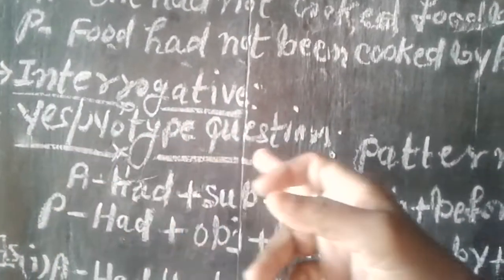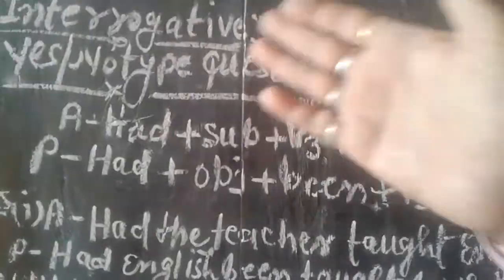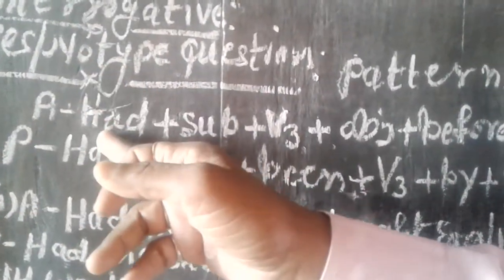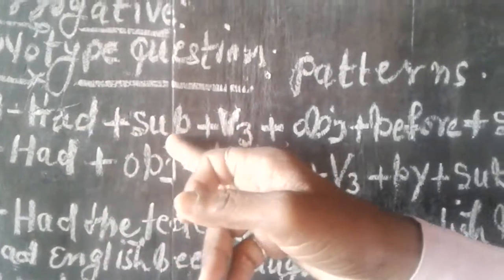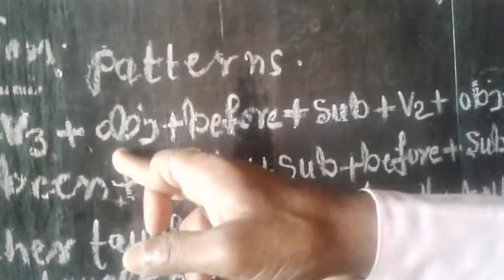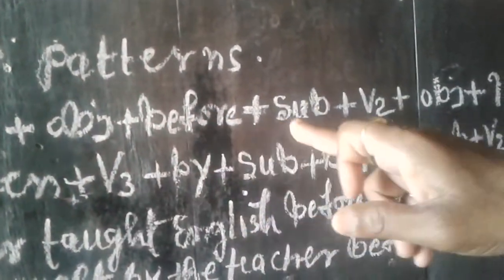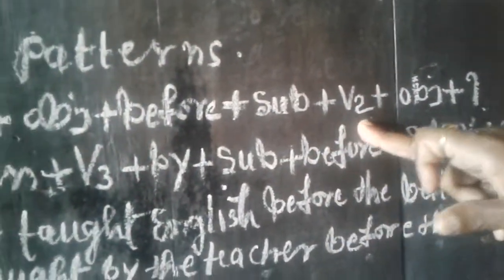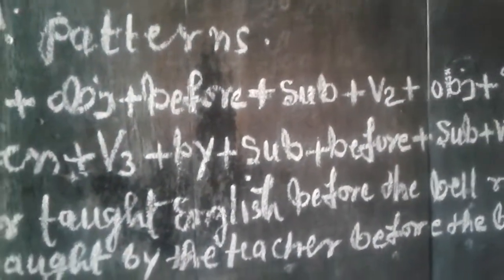Now students, jot down interrogative sentence, yes/no type question. To make yes/no type question of past perfect tense, we use the following patterns. Here patterns are given. In the active voice, first of all we use helping verb had, after that subject and third form of verb and object, then before, again we use subject and second form of verb, at last we use object and put question mark.